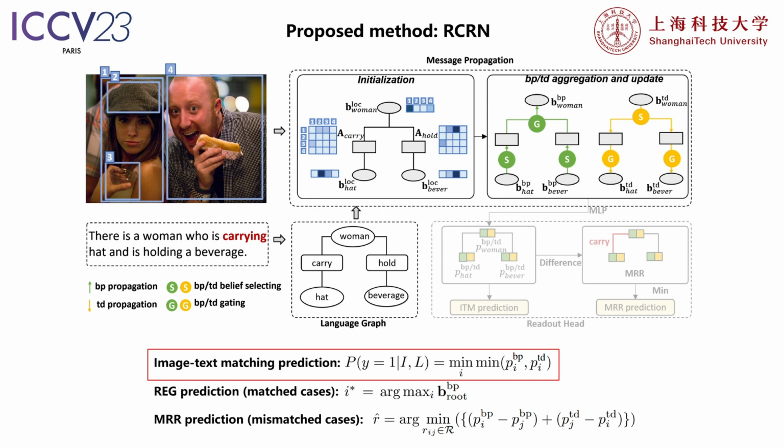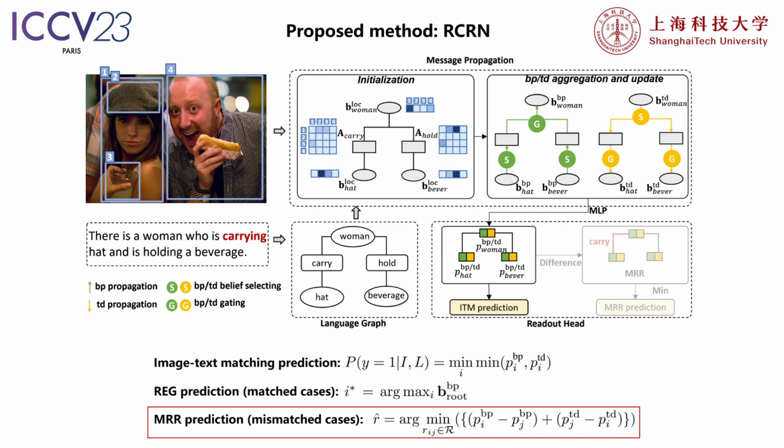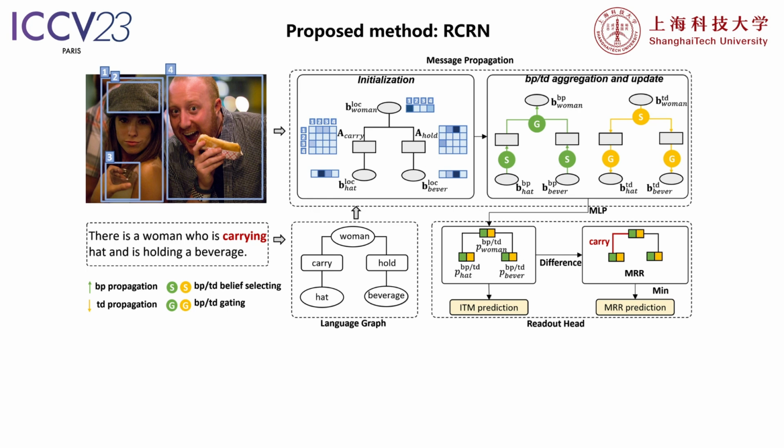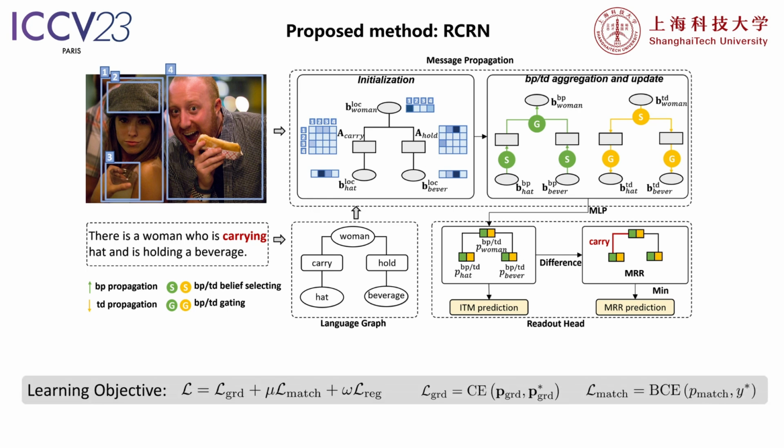Predictions for a given case are inferred by exploiting the beliefs derived from the propagation process. Especially for the weakly supervised mismatched relation reasoning task, we exploit the inconsistency of the updated belief scores along the graph edges. We choose the edge with the largest match confidence difference between its two nodes as the mismatched relation. The loss computation for the matching and grounding tasks employs binary and common cross-entropy loss respectively, conducted on the beliefs. However, the task of grounding the mismatched relation is weakly supervised, hence does not have a specific loss supervision.